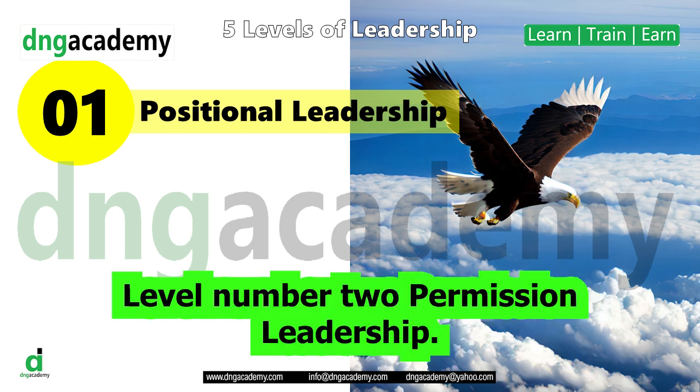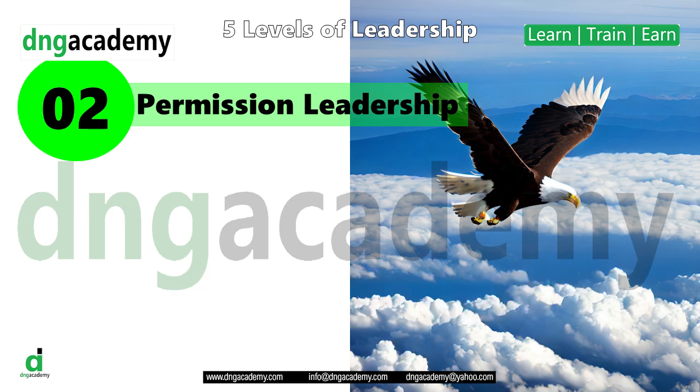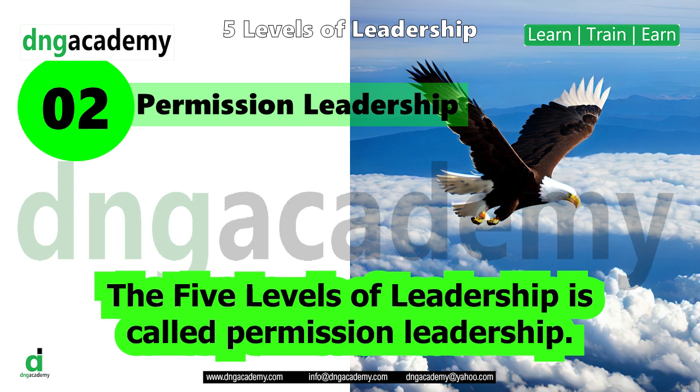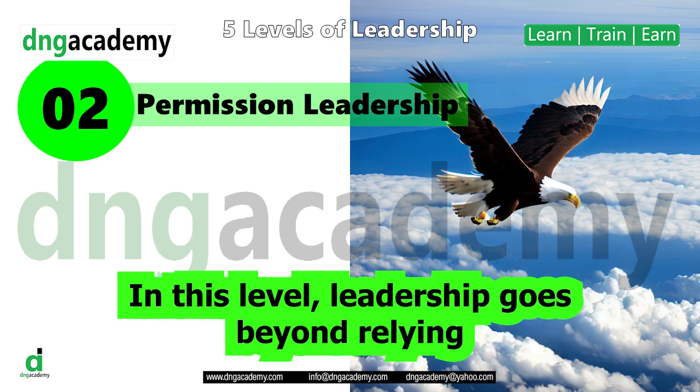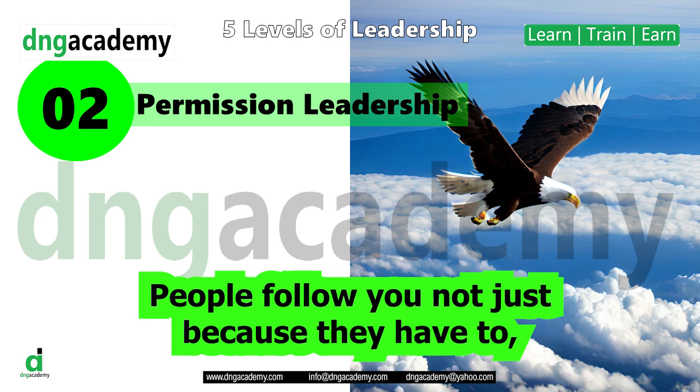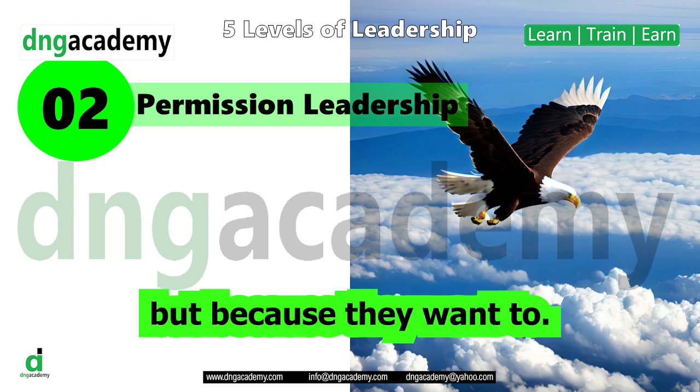Level number 2: Permission leadership. Level 2 of John C. Maxwell's The 5 Levels of Leadership is called permission leadership. In this level, leadership goes beyond relying solely on one's position and authority. People follow you not just because they have to, but because they want to.